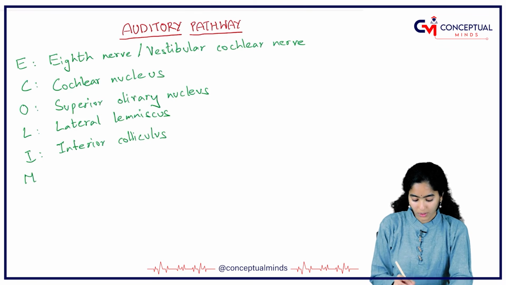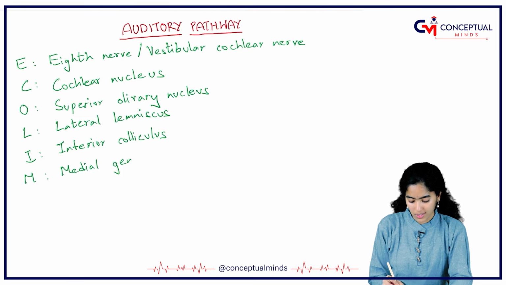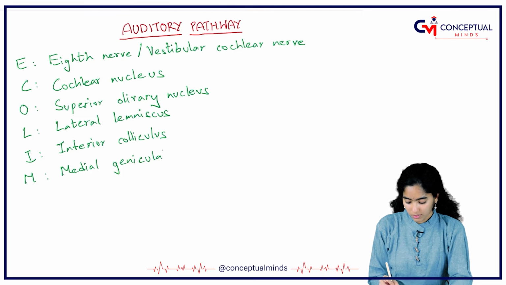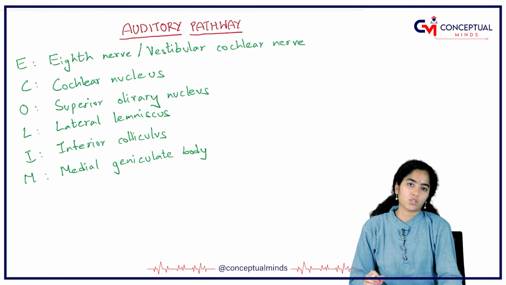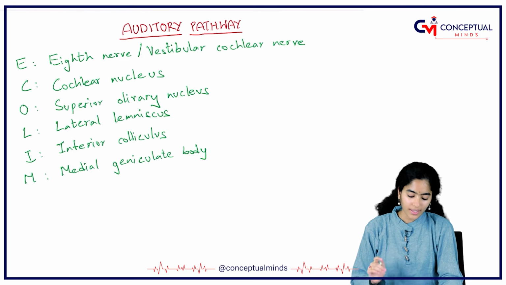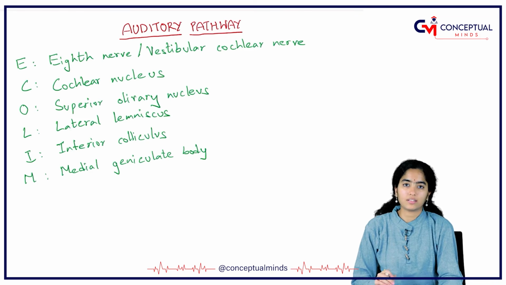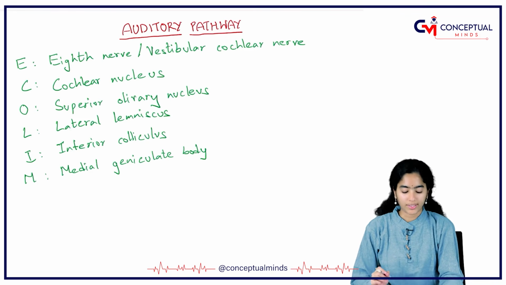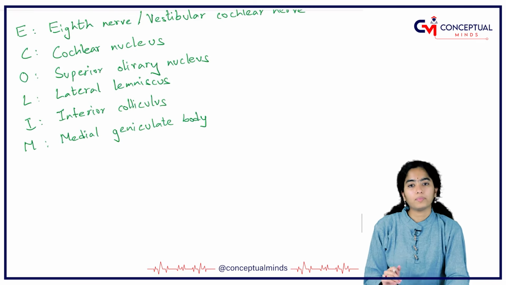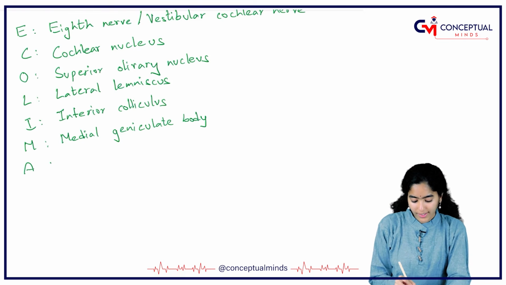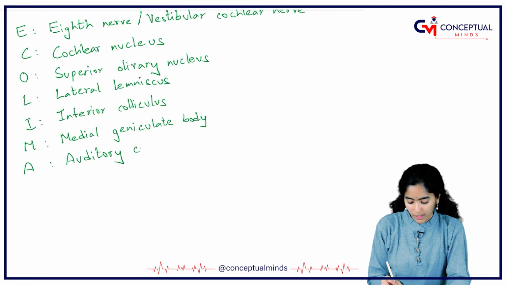And from there, they go to the medial geniculate body that is present in the thalamus. The center for vision is present in the lateral geniculate body, whereas the center for hearing is present in the medial geniculate body. And then from the medial geniculate body, there are auditory radiations, the thalamic radiations, that go and finally end in the auditory cortex of the brain.